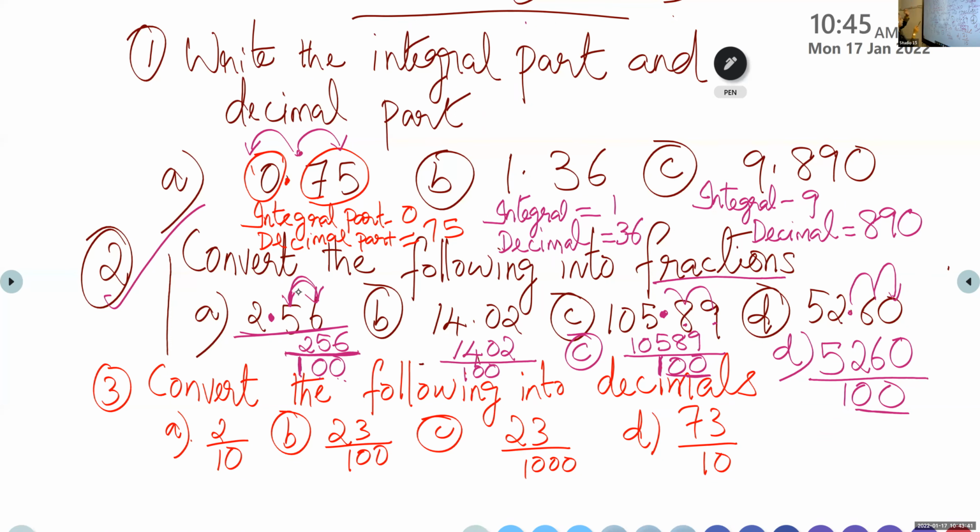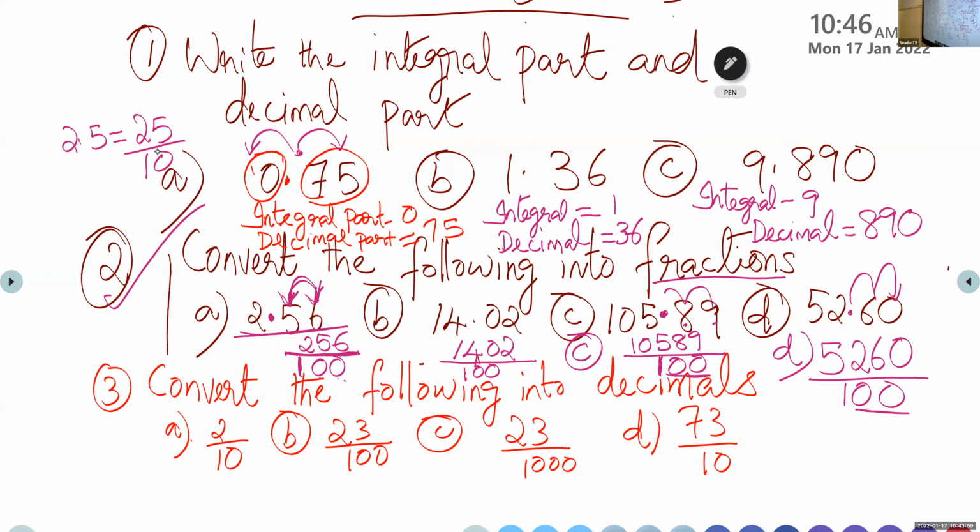But if here I have only 2.5, what will be the denominator, children? I will first write 10. Very good, 10. So children, we will write the number without any decimal point, that is 25 divided by 10. Okay. Now do question number 3.